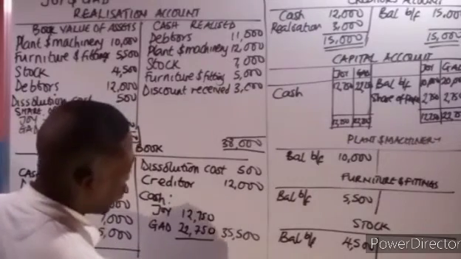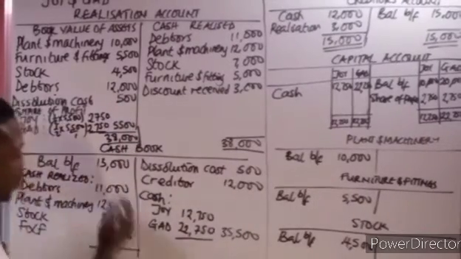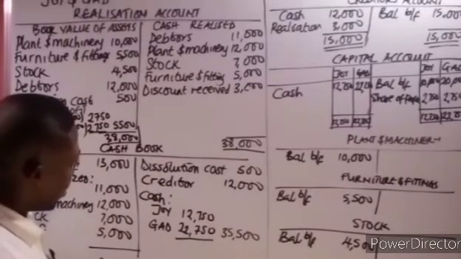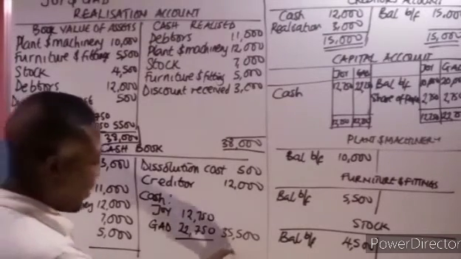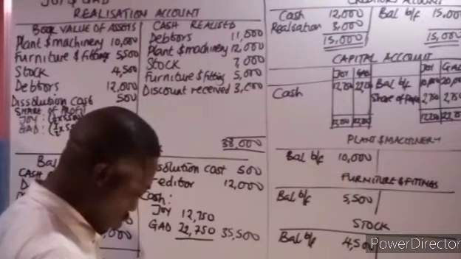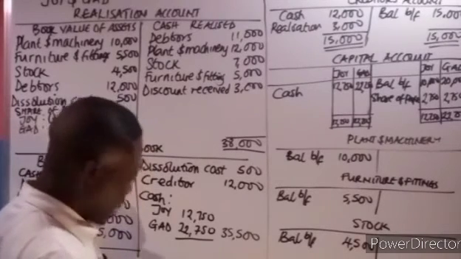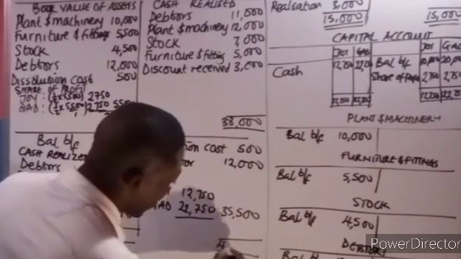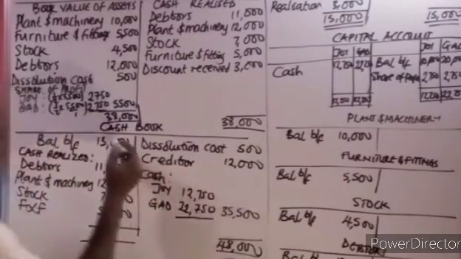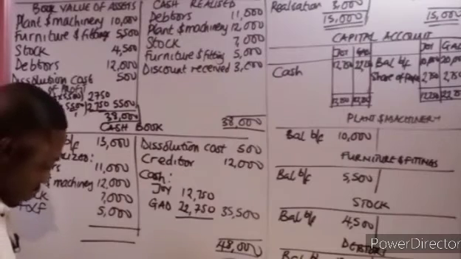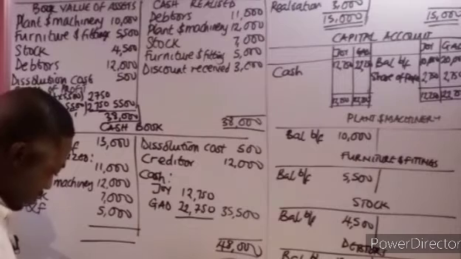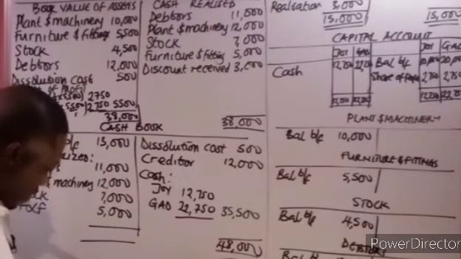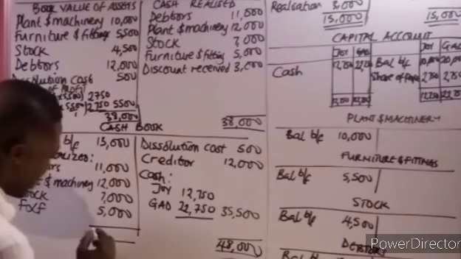So when we add everything now, it should balance automatically on its own. 35,500 plus 12,000 plus 500, so we have 48,000 here. And if you add all this also, 13,000 plus 11 plus 12 plus 7 plus 5 equals 48,000.